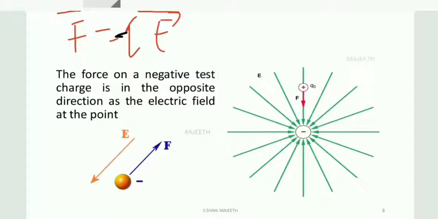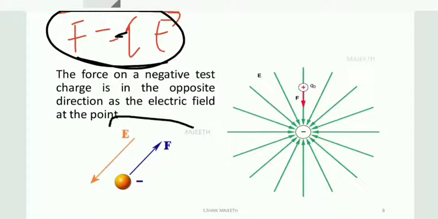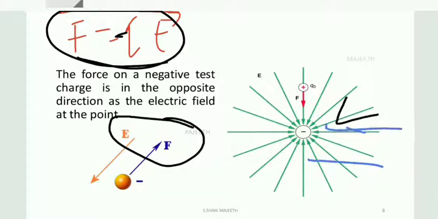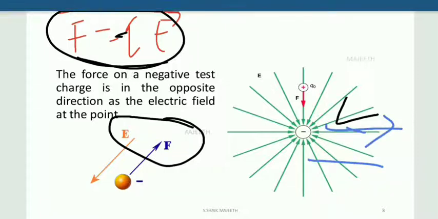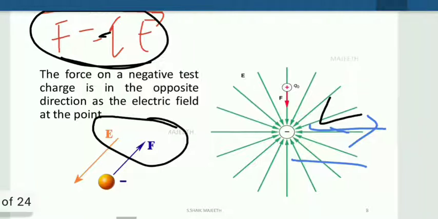F is equal to some minus number times E. q is a number. So force and electric field are in opposite direction. Since electric field comes in this direction, the force must be acting in the opposite direction. So for positive charge, force and electric field are in the same direction, whereas for negative charge, force and electric field are in opposite direction.